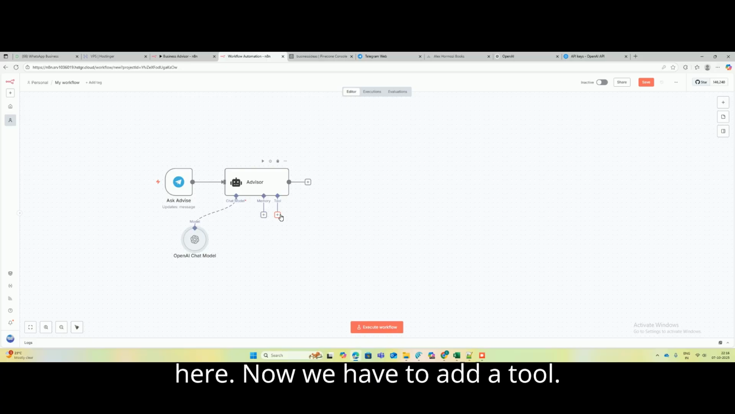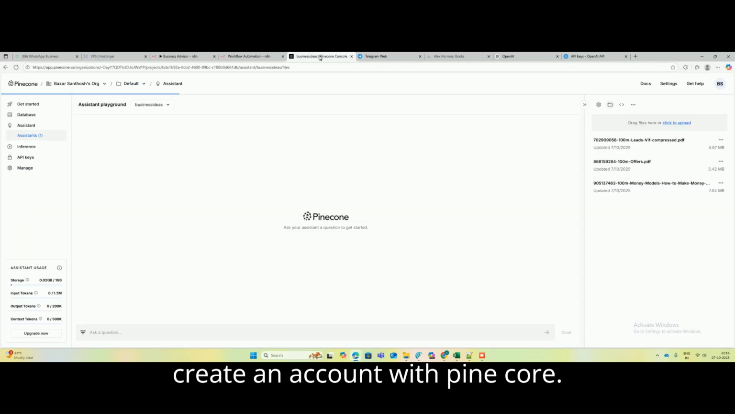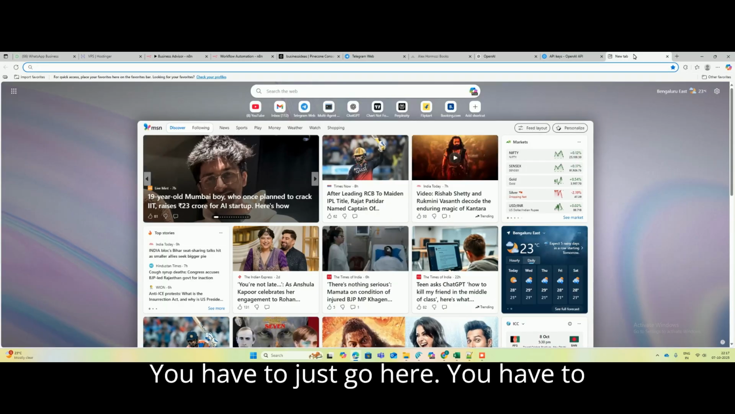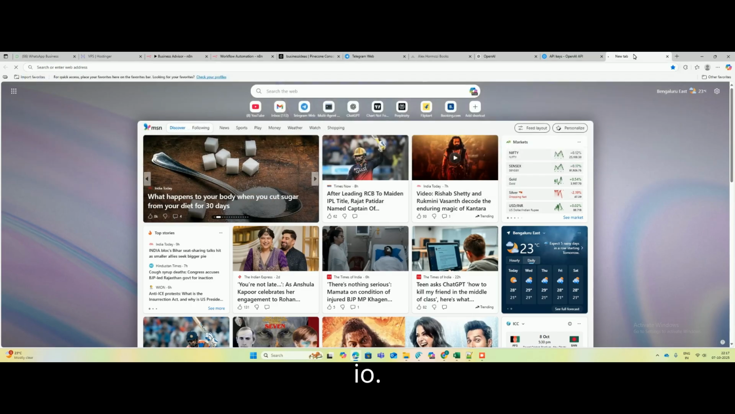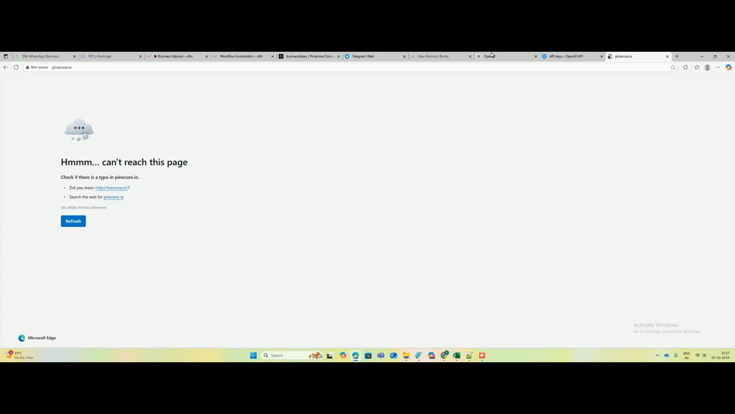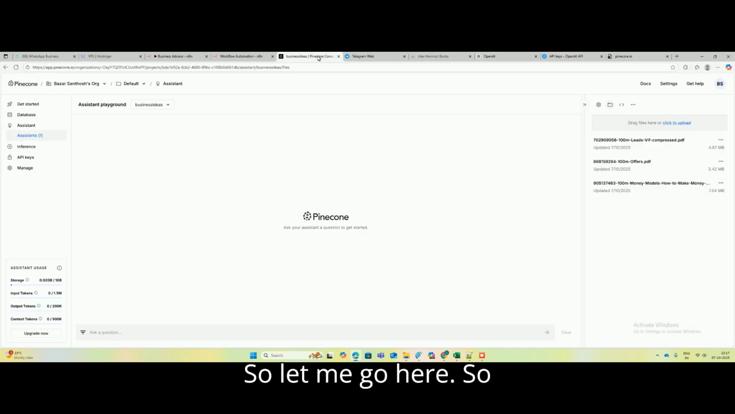Here now we have to add a tool. Before adding the tool, you have to create an account with Pinecone. You have to just go here. You have to type pinecone.io. So let me go here.